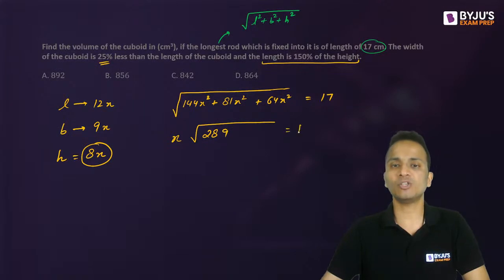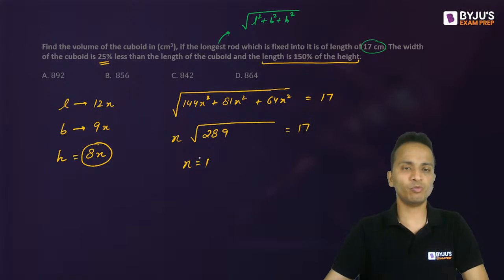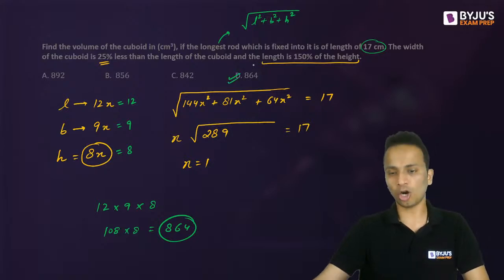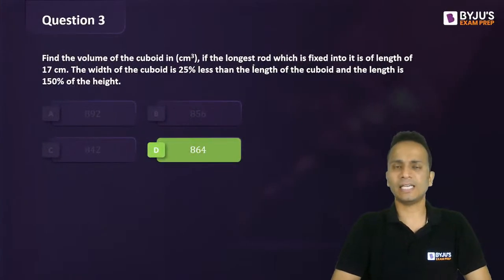289 under root is equal to 17. So under root of 289 is 17, so the value of x will come out to be 1. Hence, the length will be equal to 12, breadth will be equal to 9, and height will be equal to 8. We have to find out the volume of this cuboid. It will be 12 into 9 into 8. 12 into 9 is 108 into 8, that is 864. So 864, that is option D, will be the correct answer.